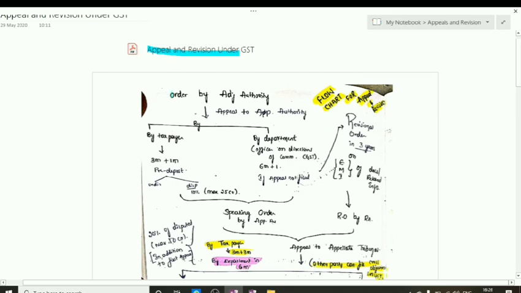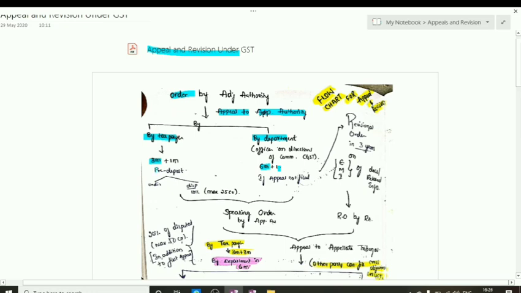First of all, when the order is passed under section 73 and 74 by the adjudicating authority, then the aggrieved person has an option to appeal to the appellate authority. If the aggrieved person is a taxpayer, then he can file the appeal within 3 months plus 1 month of condonation. But when the department is the aggrieved person, then they have the time limit of 2 times, that is 6 months plus 1 month of condonation of delay.